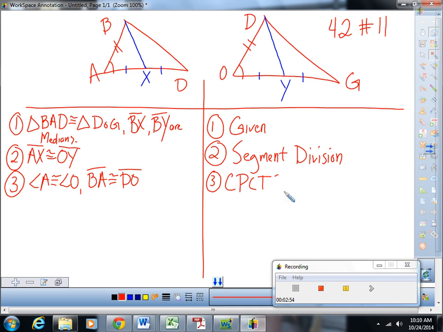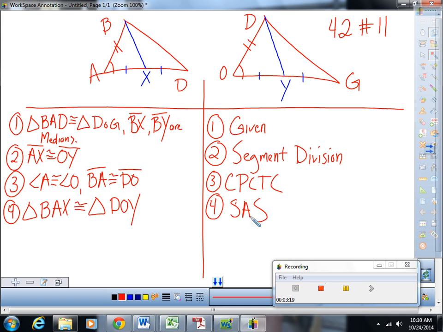Now you can see I've got enough information to prove that triangle BAX is congruent to triangle DOY by side angle side.